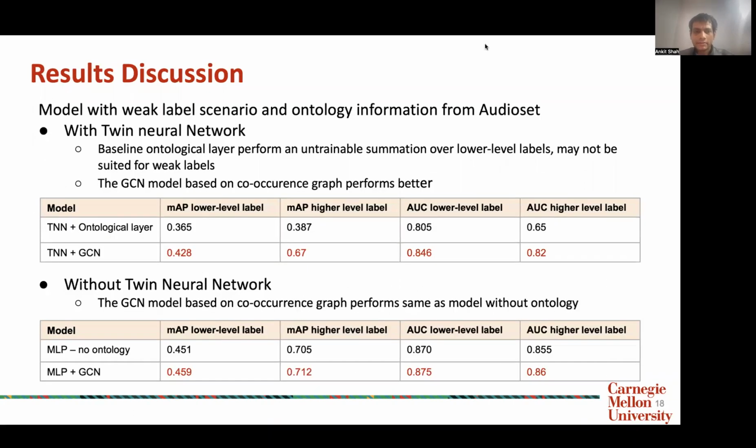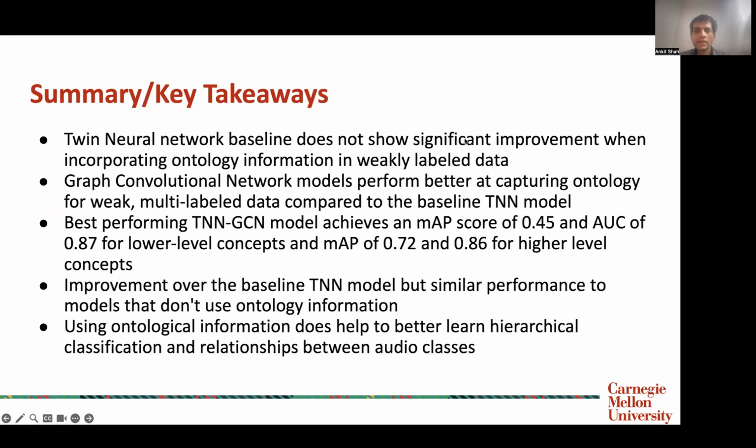The model with TNN and GCN performs better than just the ontological layer, because GCN is capable of capturing the co-occurrence relationship as well as performing better in case of noisy labels for AudioSet. What we find is that just having a simple MLP with a GCN layer is capable of performing equivalent to what a TNN with GCN is performing. And we found that the TNN network overall is not significantly important for the case of single label classes.